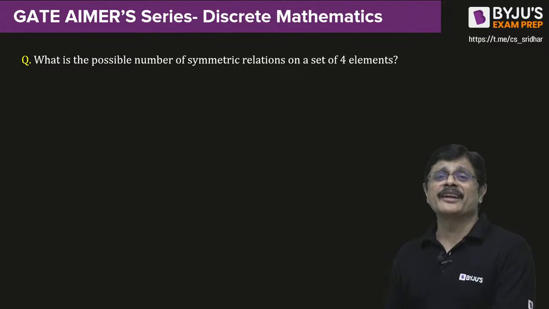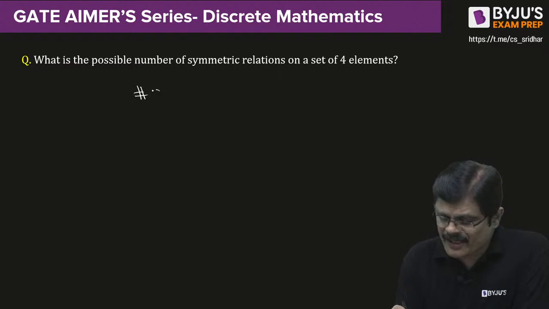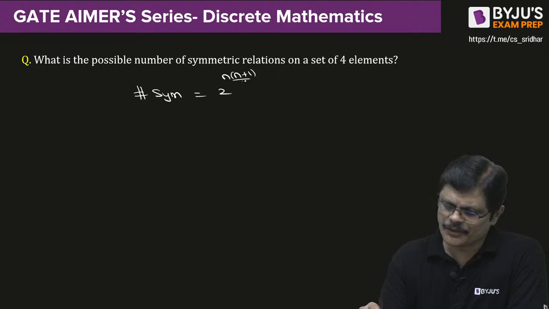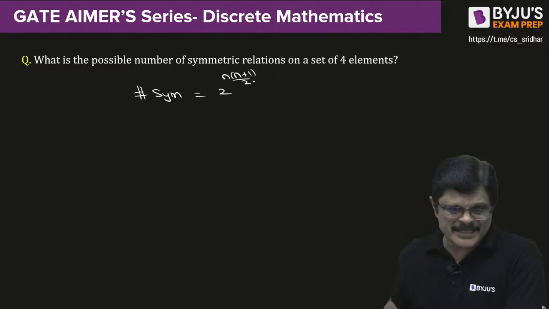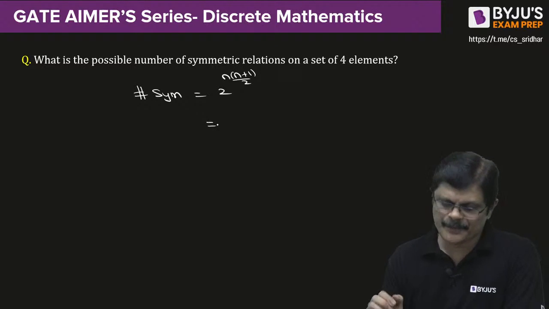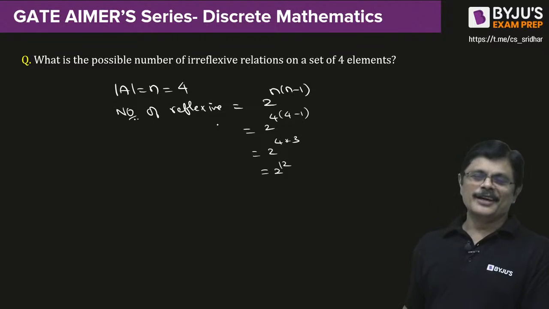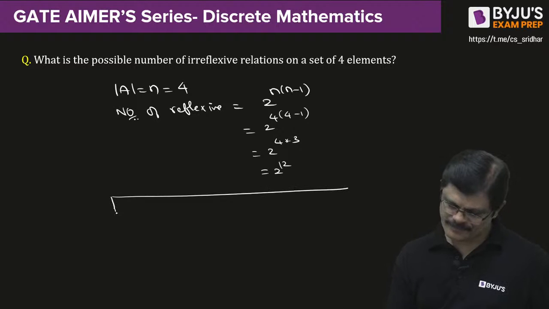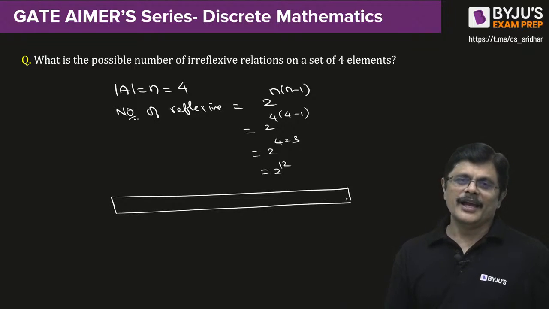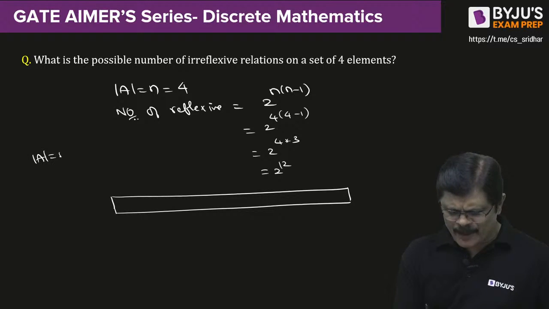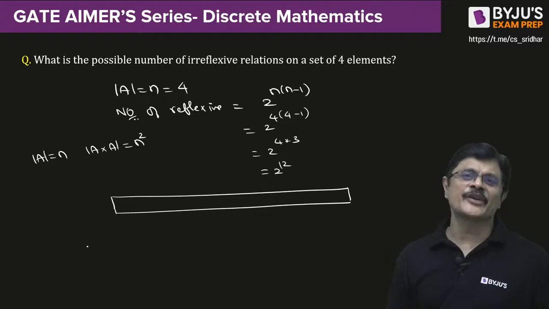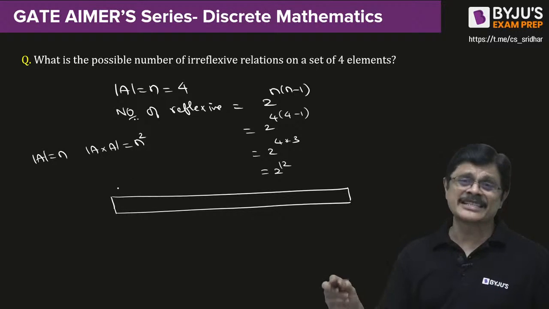Now number of symmetric relations. The number of symmetric relations is given by the formula 2 power n into n plus 1 by 2. How is it, sir? Very good question. See, my dear friends, if you are having a set containing n elements, number of elements in A cross A will be what? N square elements. That is, we have n square elements.